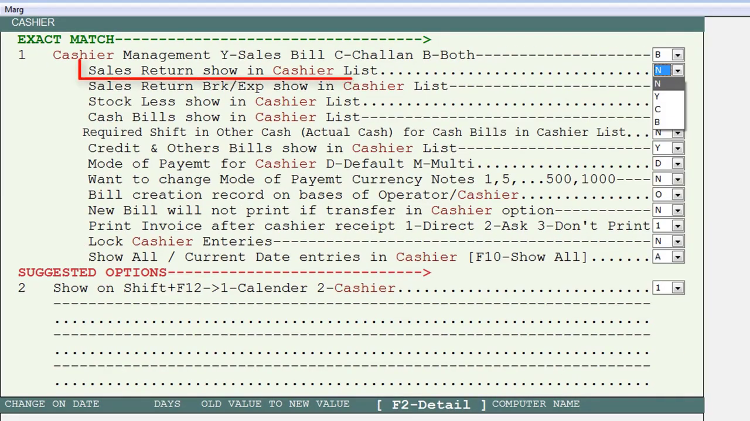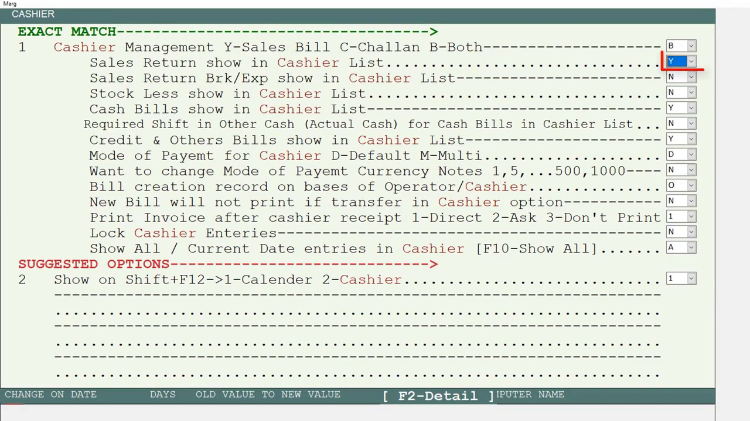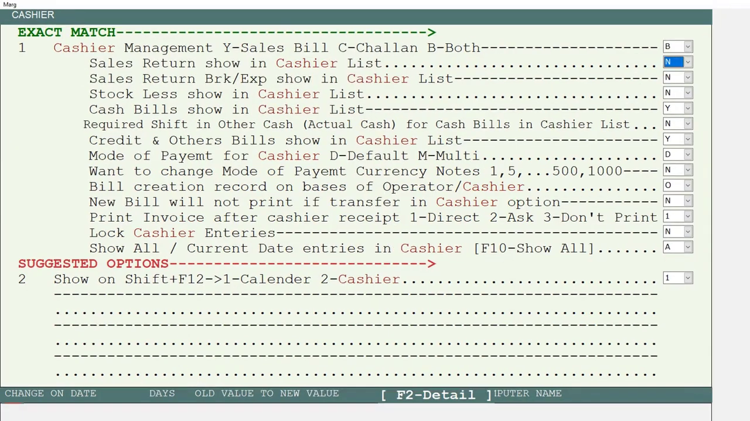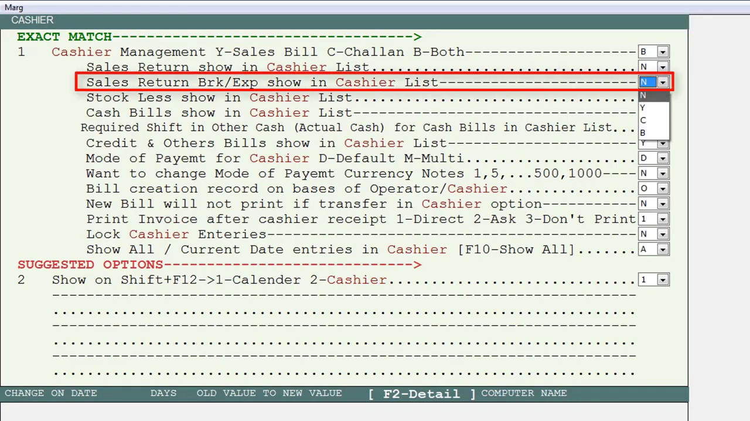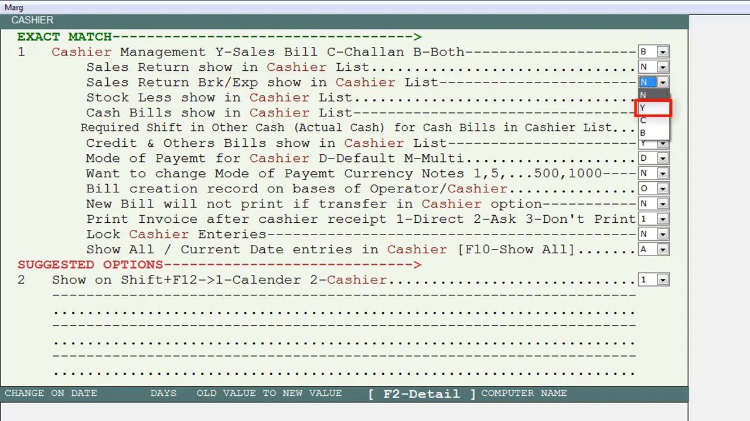Then if you want to show the sales written on the cashier window, you will set this option to yes, else keep it as N, meaning no. Similarly, if you want to show the sales return, breakage or expiry in the cashier list, then set this field as Y, else keep it as no.